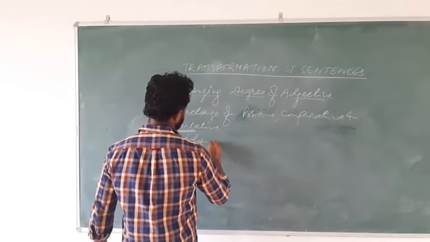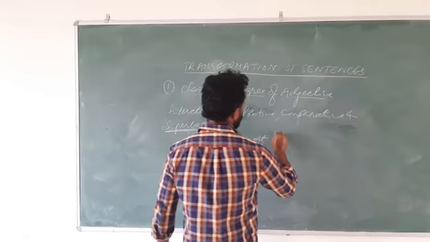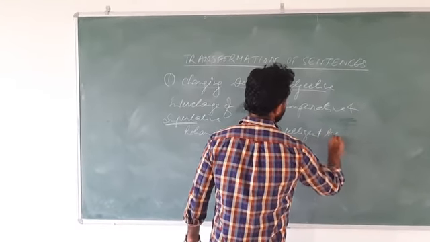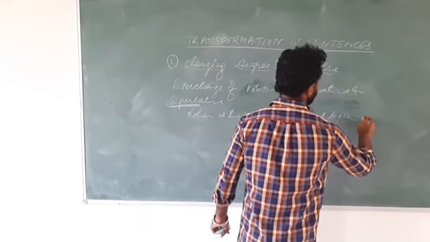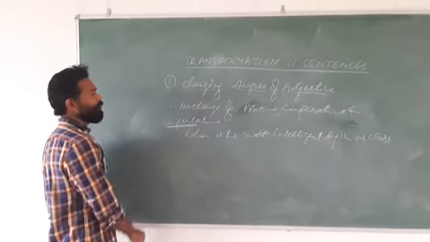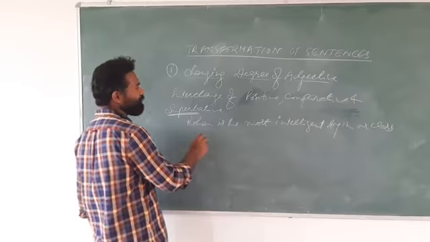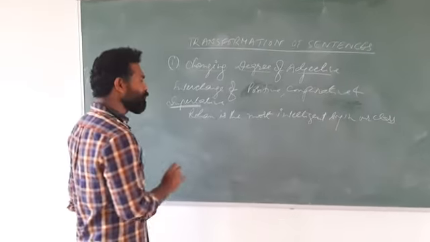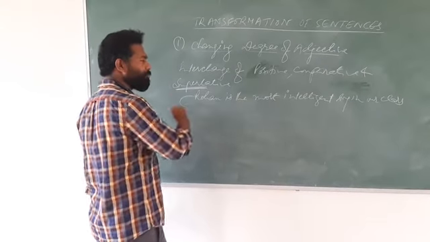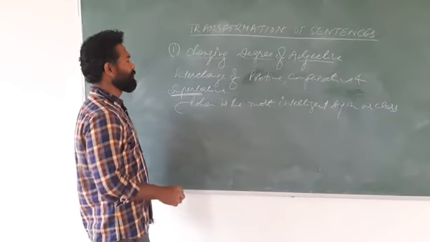See, Rohan is the most intelligent boy in our class. Of course, this sentence is in superlative degree. So we will change this sentence to comparative and then positive, but the meaning will be that Rohan is the only most intelligent.